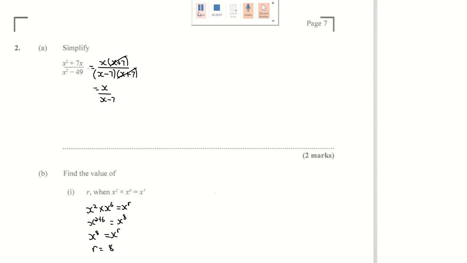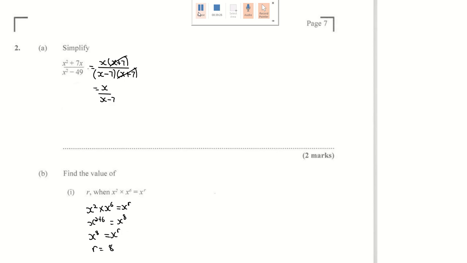Now we're going to start on January 2024 paper 2 number 2. Right, so number 2a says x squared plus 7x over x squared minus 49. Simplify. So you have to ask yourself, how am I going to break this down? Can I break it down? Can I divide? No. So the best way to simplify this is factorize it.